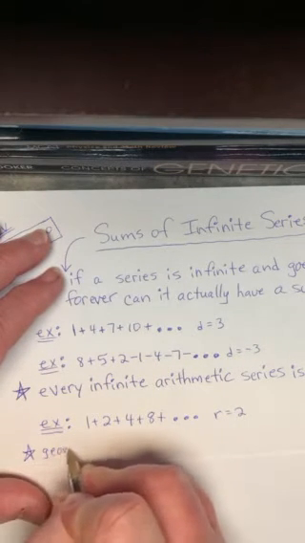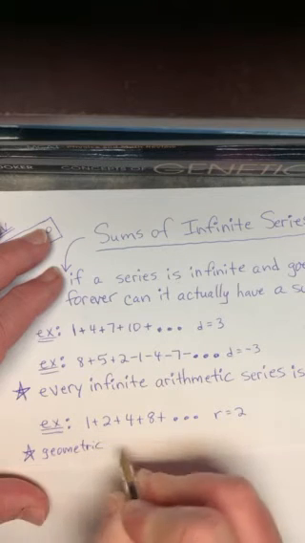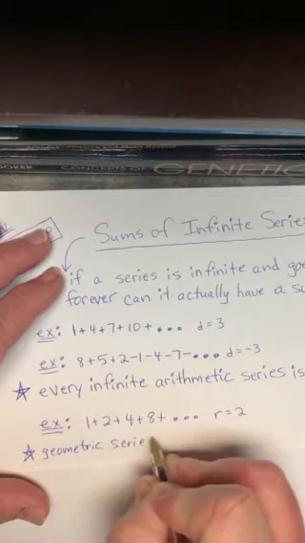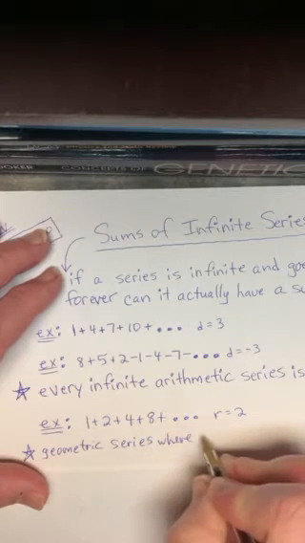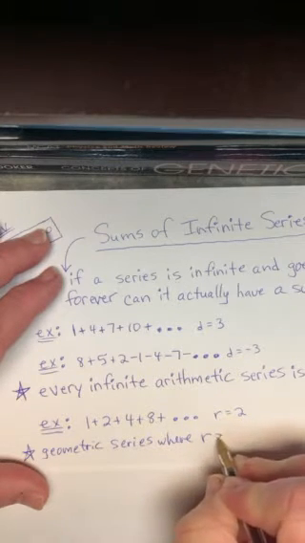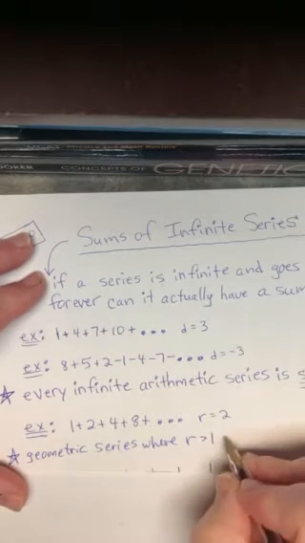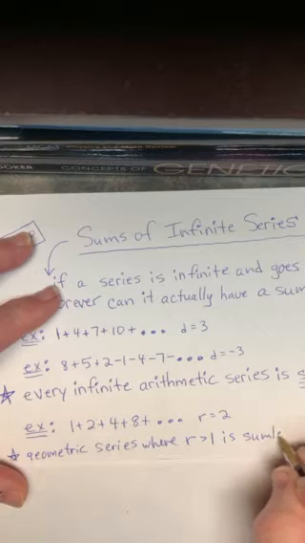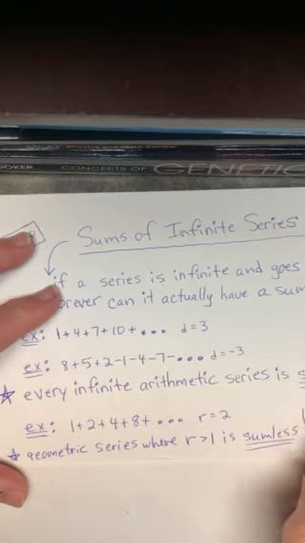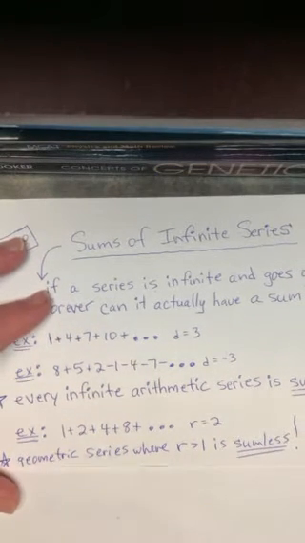A geometric series where the ratio is bigger than 1 is also going to be what? Sumless. Agreed. That's our next note.